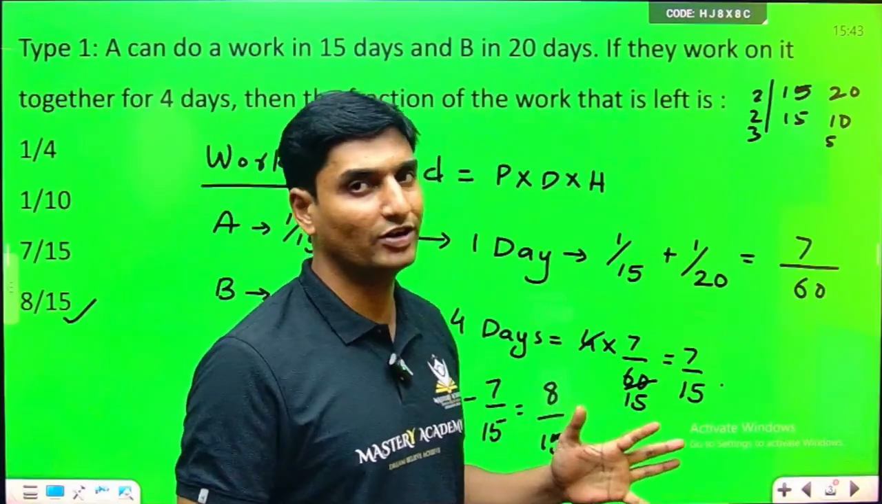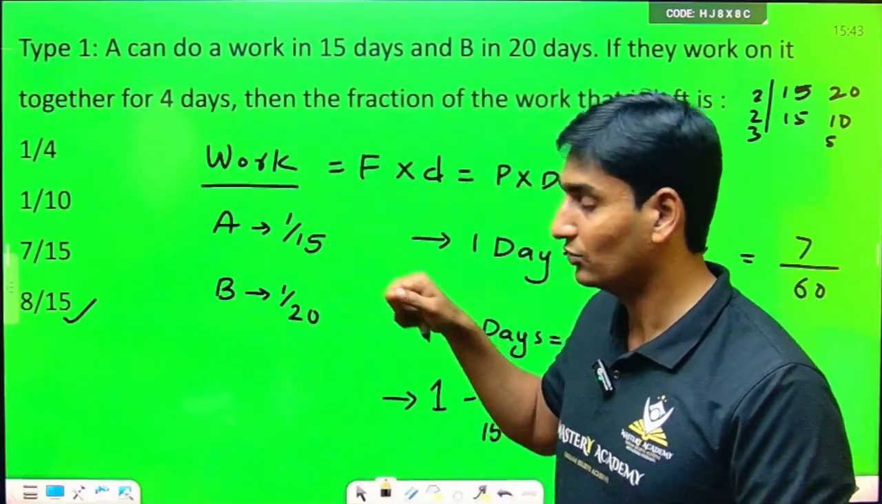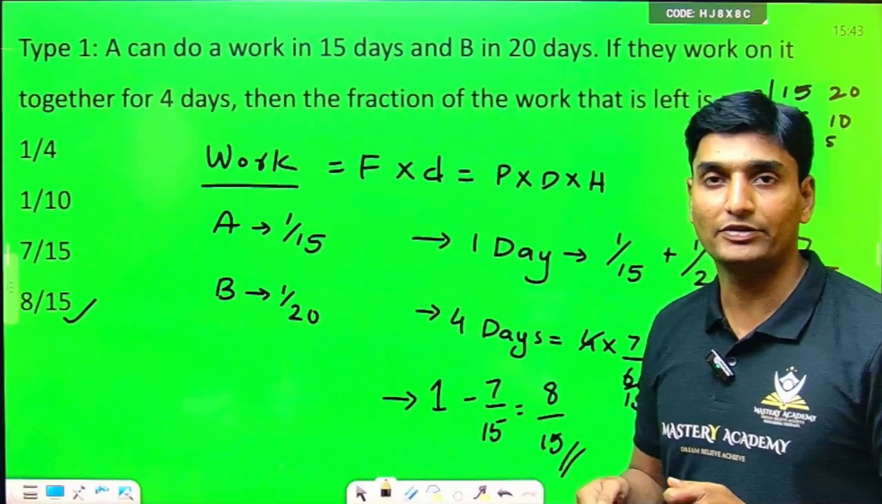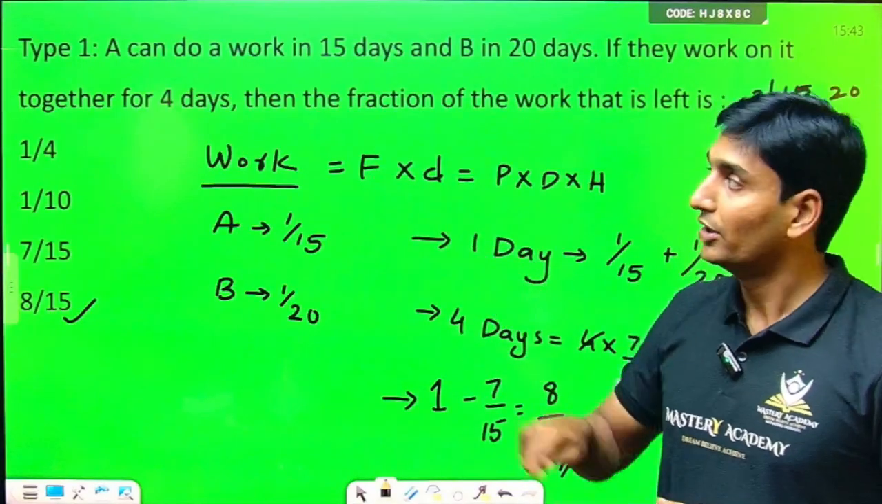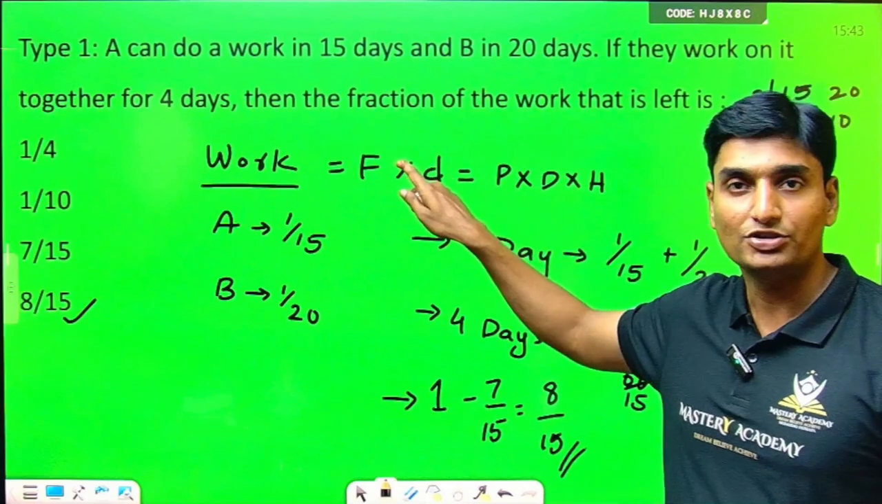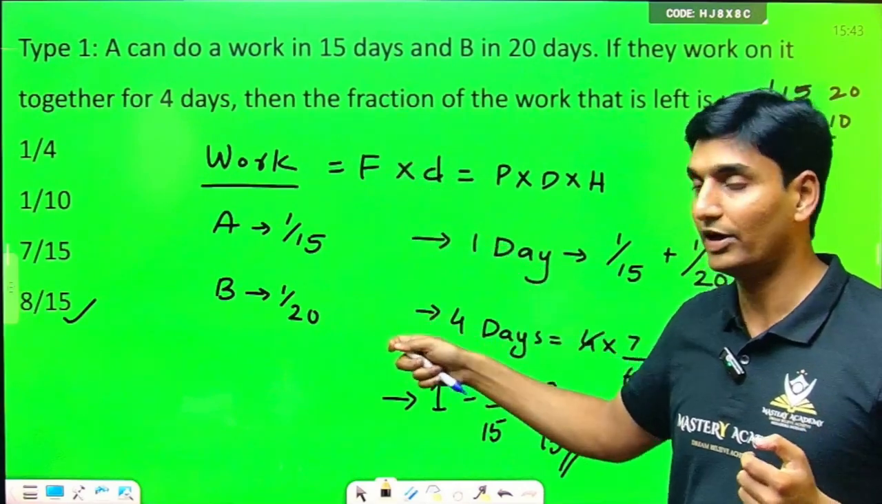But if you do not have any practice, there is nothing too exceptional or too complex in these particular questions. Just a simple formula of work done, and depending on the reading of the question, you will have to assimilate and you will have to apply.